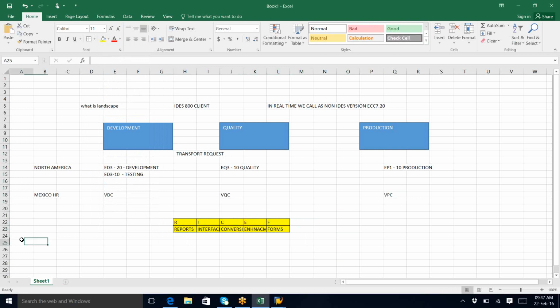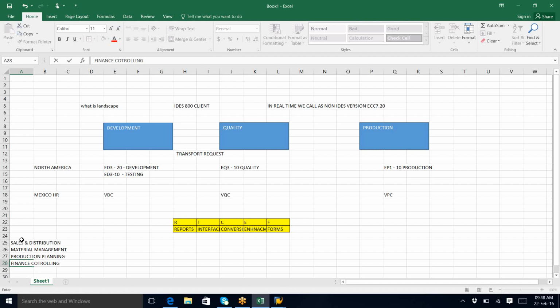So we develop reports in sales and distribution, material management, production planning, and finance and control. These are the major modules we have, where we get the requirement of developing reports, interfaces, conversions, enhancements, and forms.